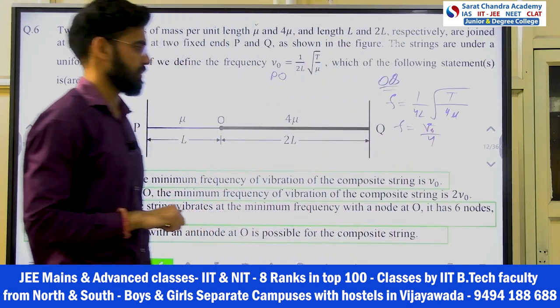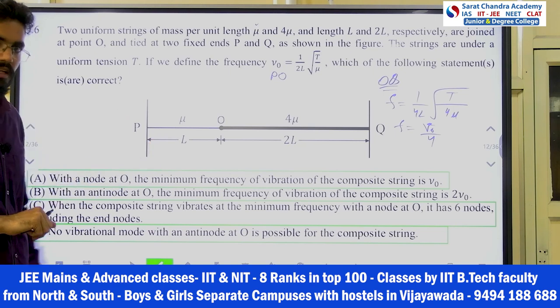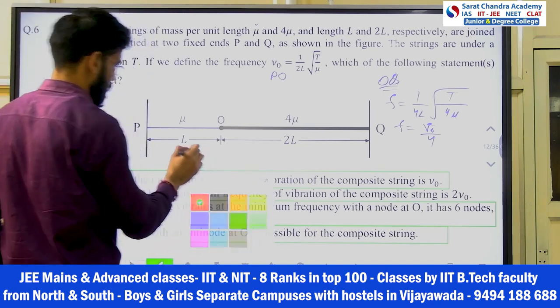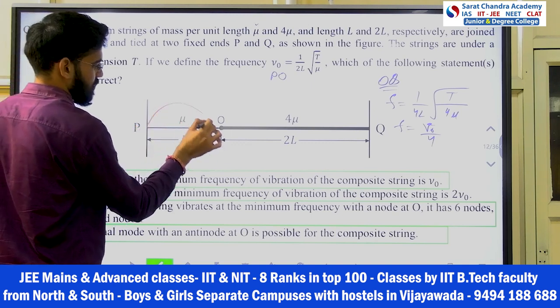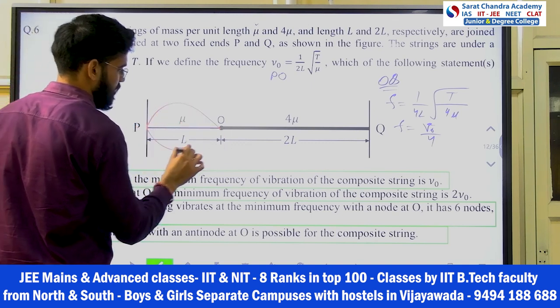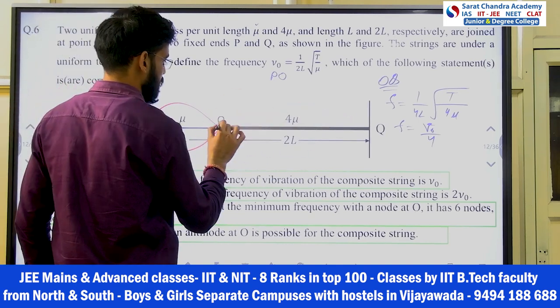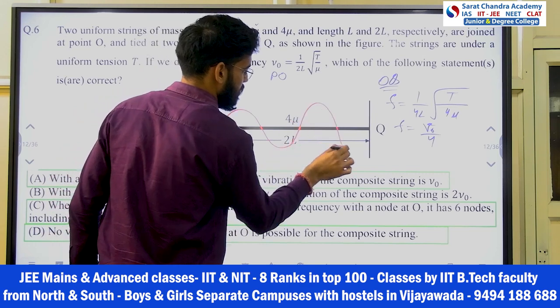This will be 1/4 of it, right? So if I consider this as node, then this is the answer. So basically how it will form, let's see. It will be like this. Taking this as node, this will be your fundamental frequency like this, right? This is 1, and this is 1/4, right? So this will have 4 times, like this: 1, 2, 3, 4.